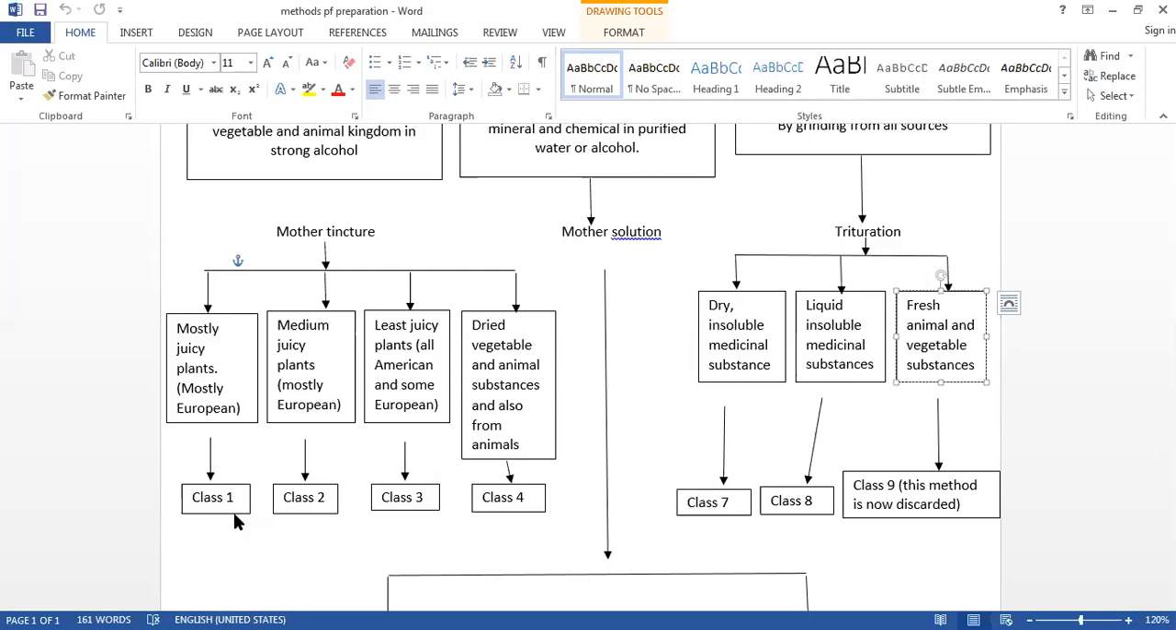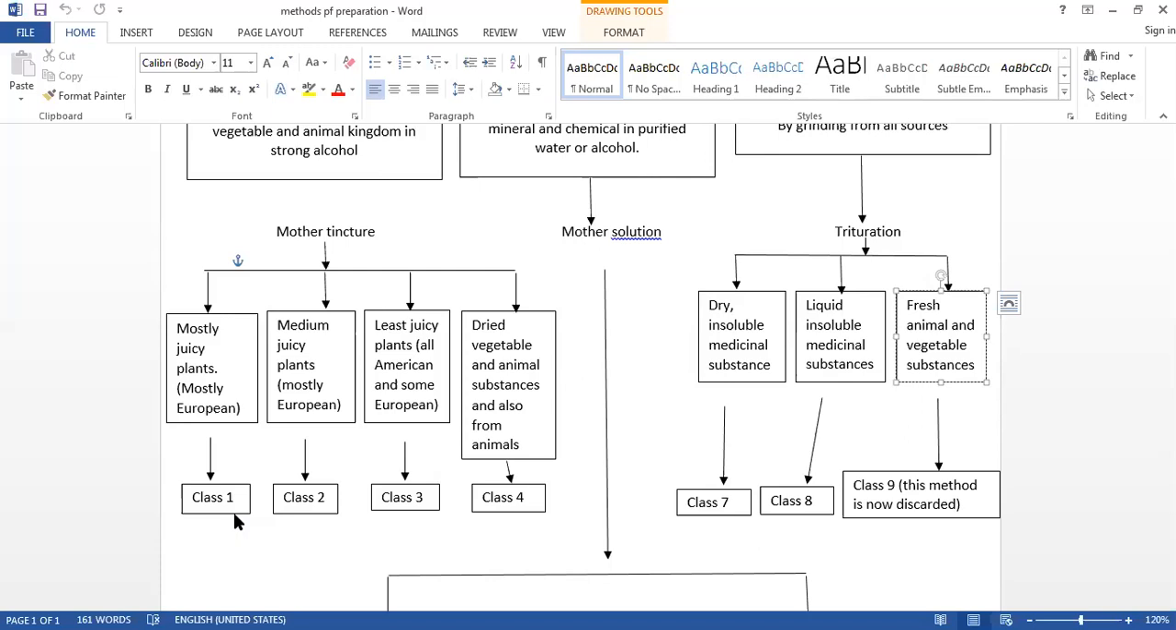Similarly, in the centesimal scale, you have to take 2 minims of mother tincture and 98 minims of alcohol. Give 10 downward strokes and you will get the 1c potency. In this way, you can prepare further potencies by taking 1 minim of the first potency and 99 minims of dispensing alcohol. So in the first 4 classes, the first is strong alcohol, the second is dilute alcohol, and the third is dispensing alcohol.